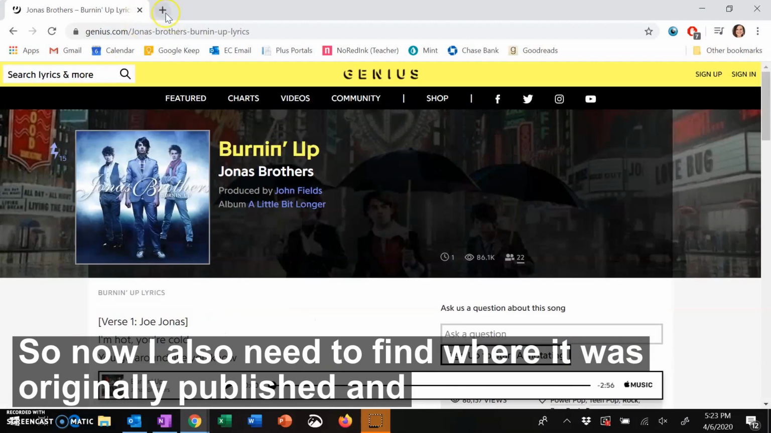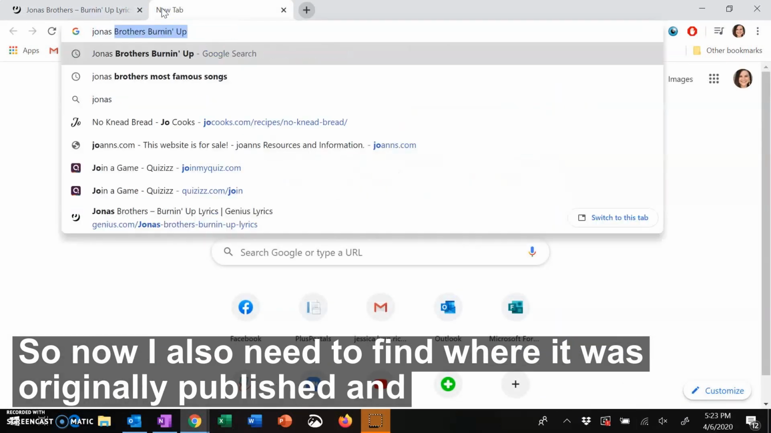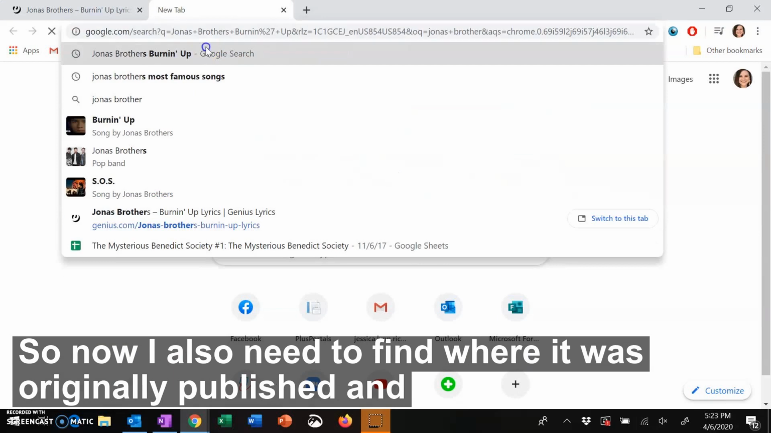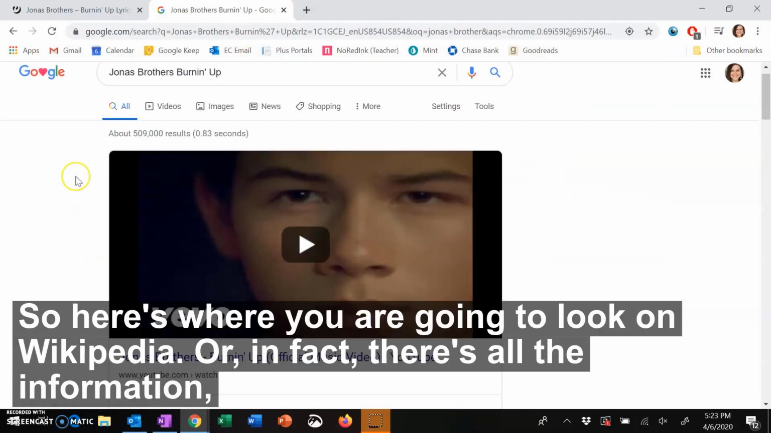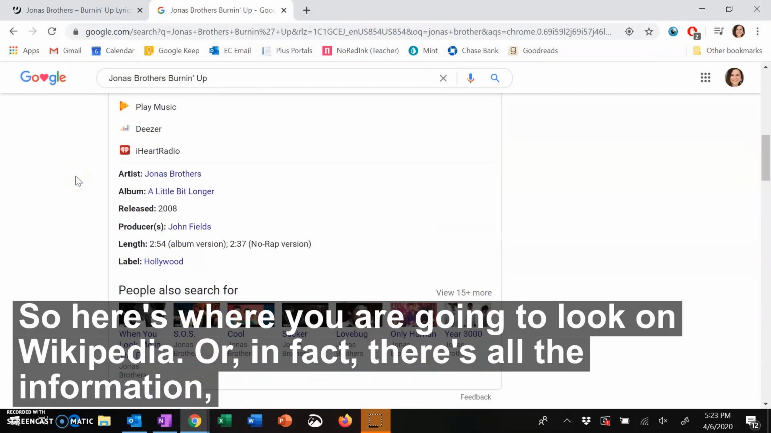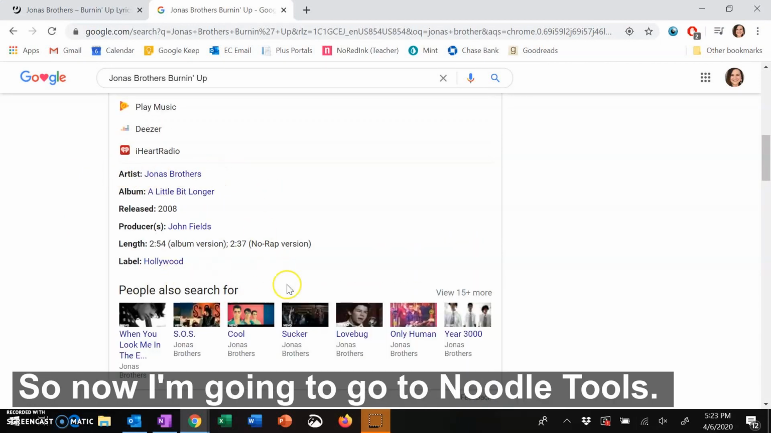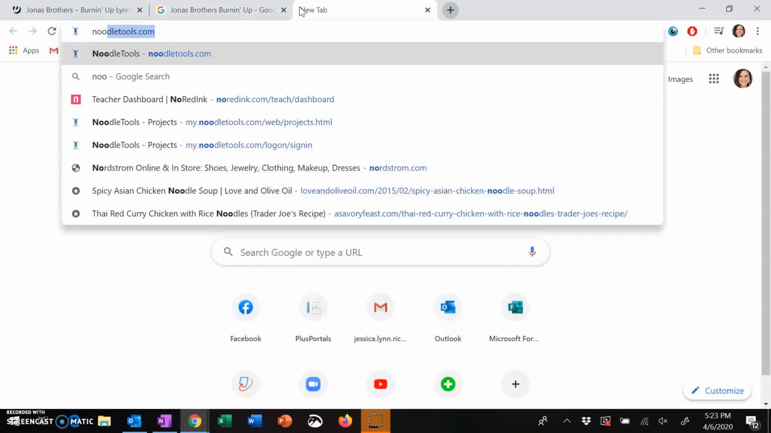So now I also need to find where it was originally published and recorded on an album. So here's where you're going to look on Wikipedia. Or in fact, here's all the information straight here on Google. So now I'm going to go to Noodle Tools